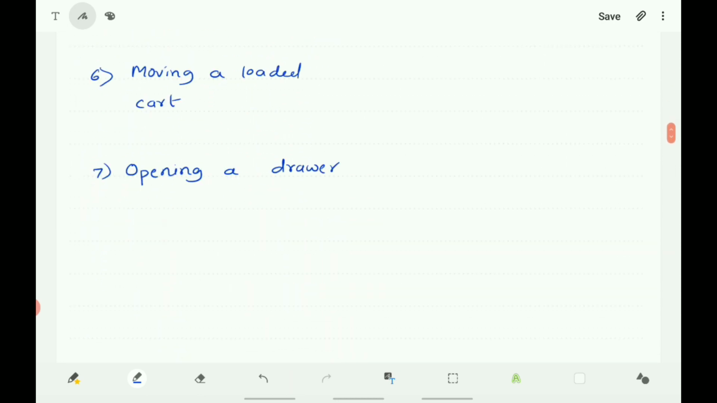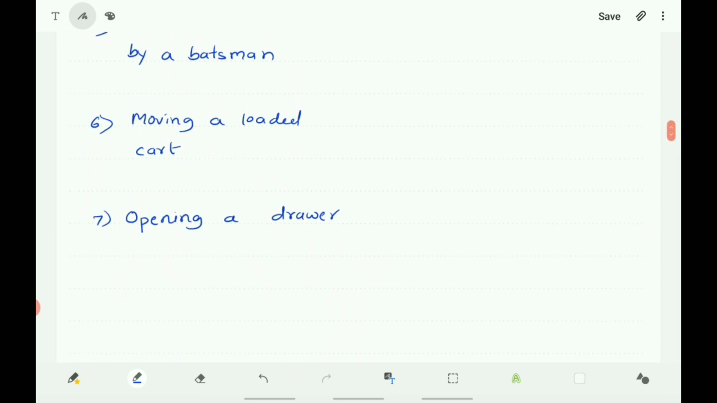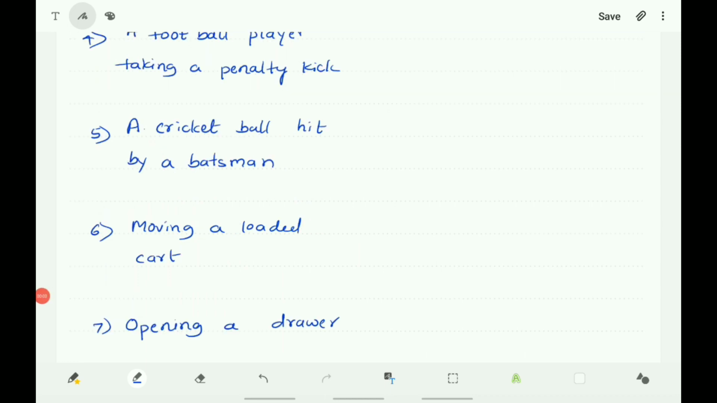In this way you can give more examples. In all these situations, the action can be grouped as pull or push or both. Can we infer from this that to move an object it has to be pushed or pulled? Here to move the object it must be pulled or it must be pushed. So a push or pull on an object is called a force. So what is force? Force is a push or a pull on an object.